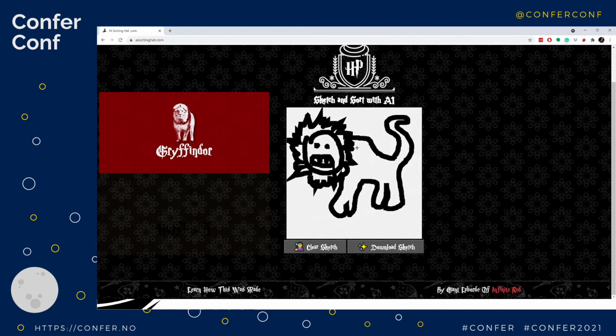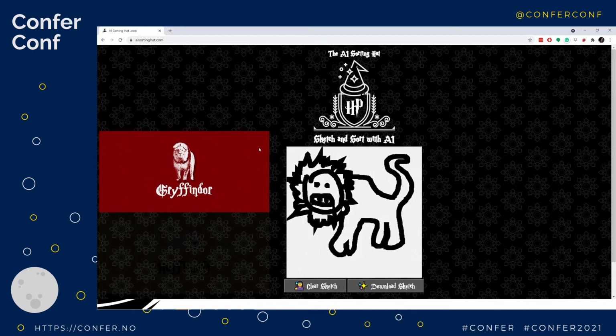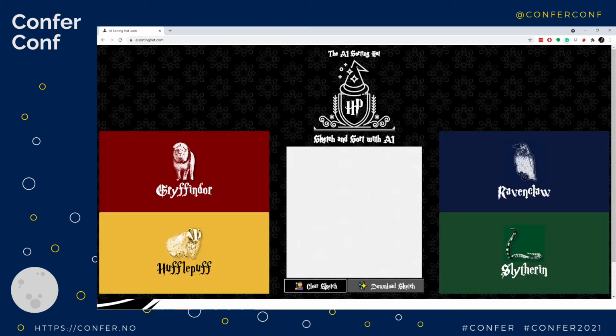We're set. So this is using all that data. We've trained the model just like you saw, and then we've made a website. You could go try this right now at aisortinghat.com. But we have this simple structure here and my terrible drawings so that you can see what's going on. I'll clear this sketch here.